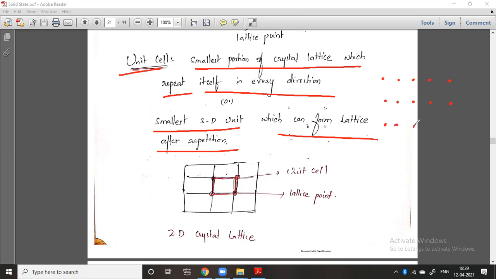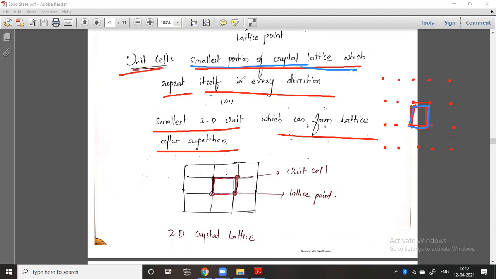So all the crystal lattice here, and the points are called lattice points. That is the center of atoms, the nucleus. I will take a box here. So observe the box, a smallest portion of the crystal lattice. This portion is very, very small. There is nothing smaller than that. It is a very small portion which repeats itself in every direction.